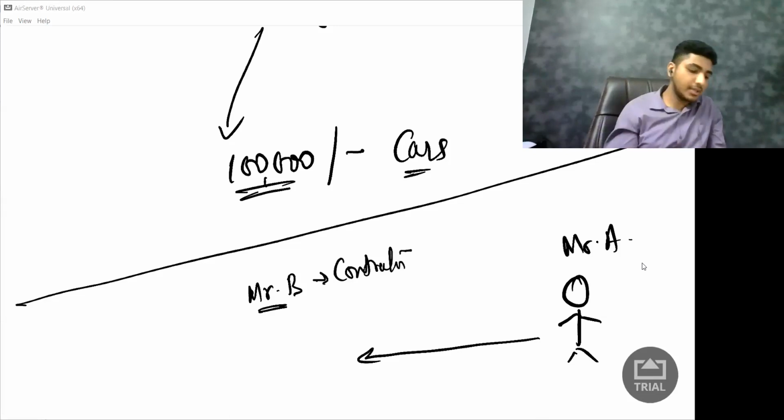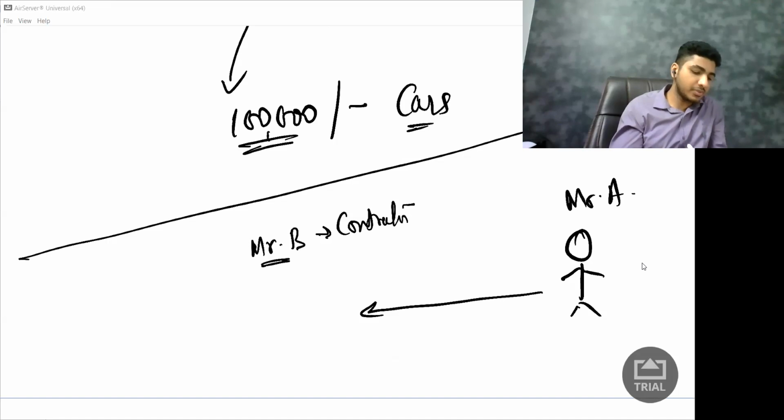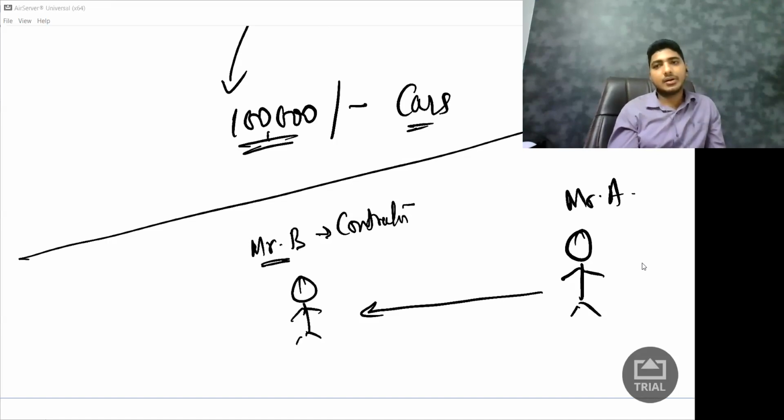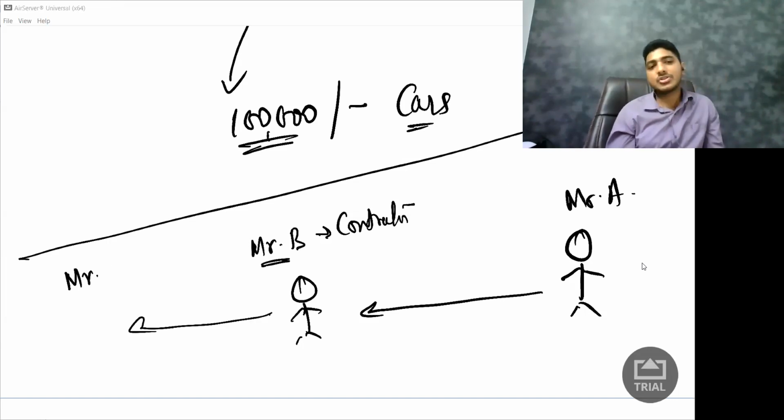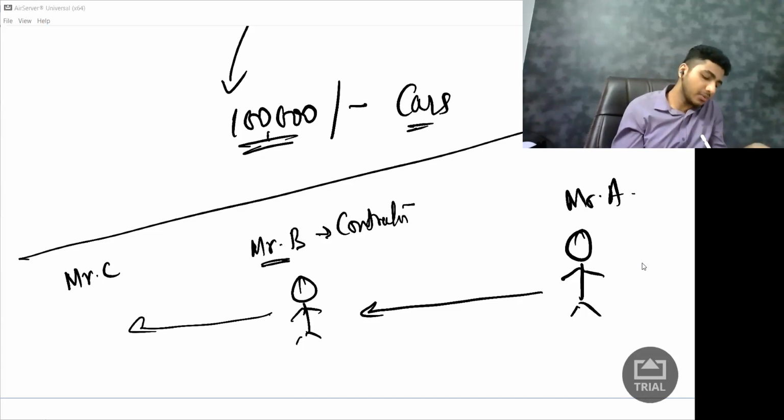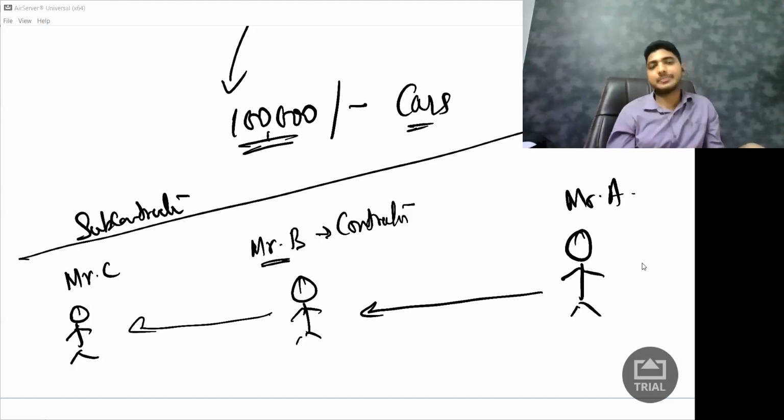Now Mr. B cannot do the entire work on his own, so he hires another contractor called Mr. C. Now who is hiring Mr. C? Mr. A is hiring? No, Mr. B is hiring. So Mr. B hired Mr. C, a subcontractor. We call him a subcontractor.